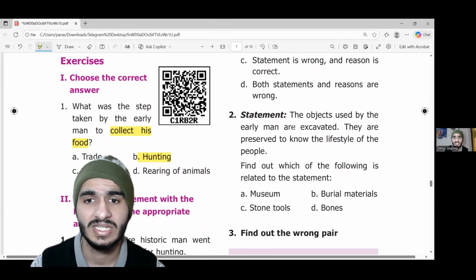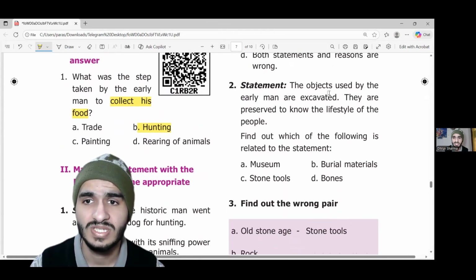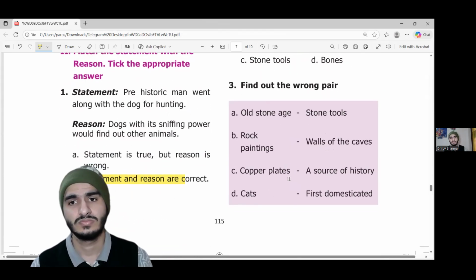The objects used by the early man are excavated. These are preserved to know the lifestyle of the people. Find out which of the following is related to the statement. The objects used by early man are excavated. They are preserved to know the lifestyle of the people. Museum is the place. I guess the answer is museum.